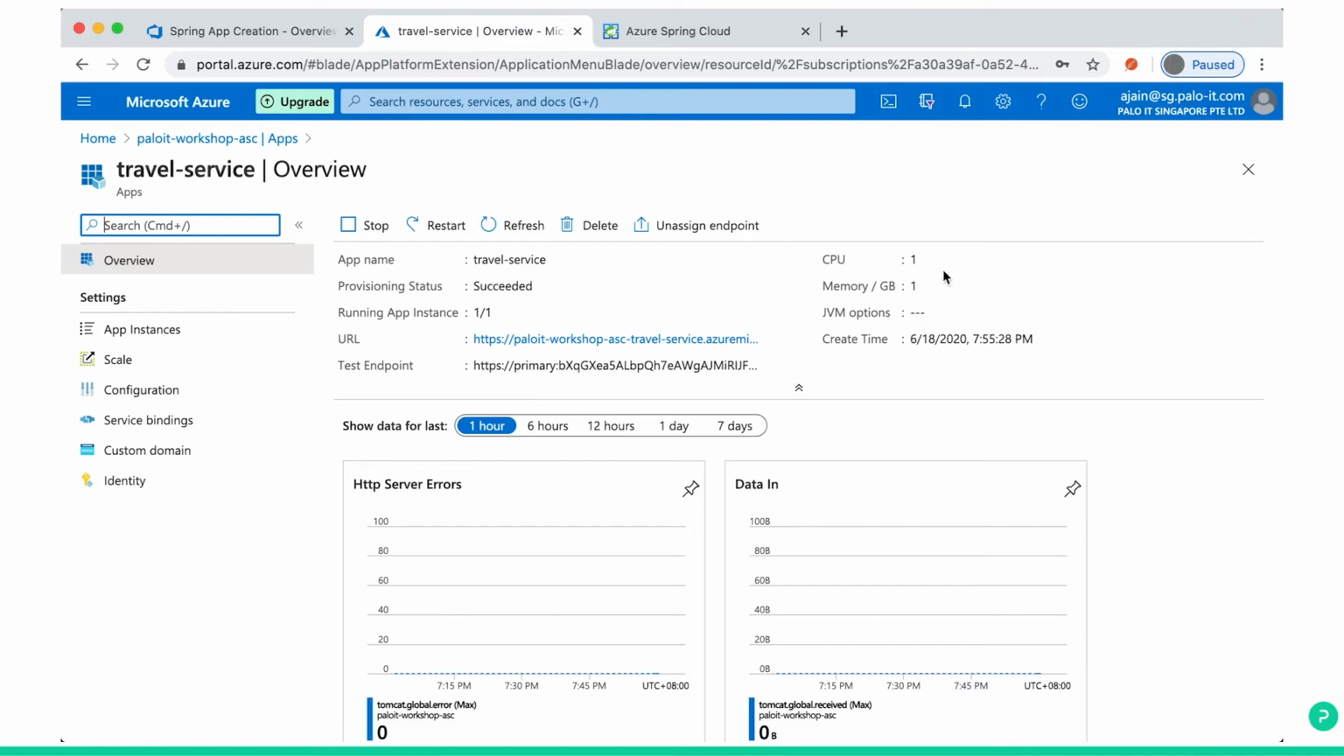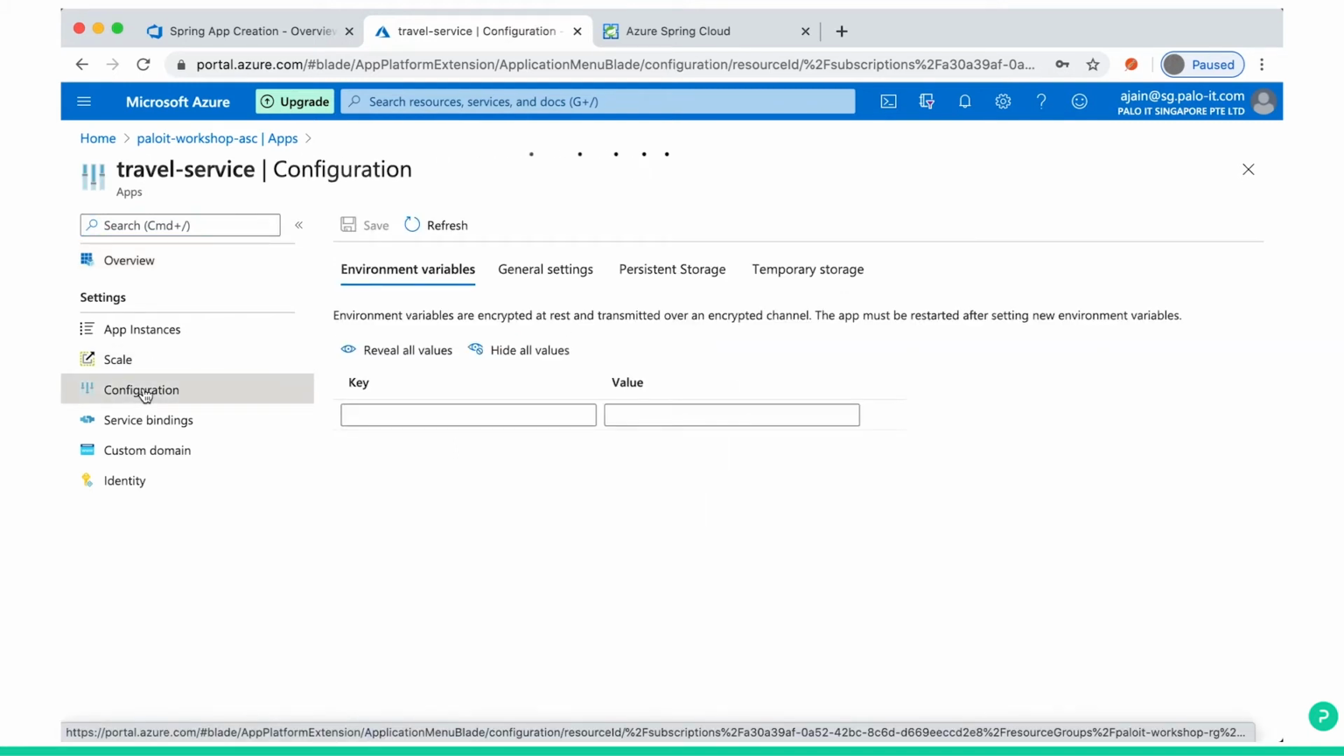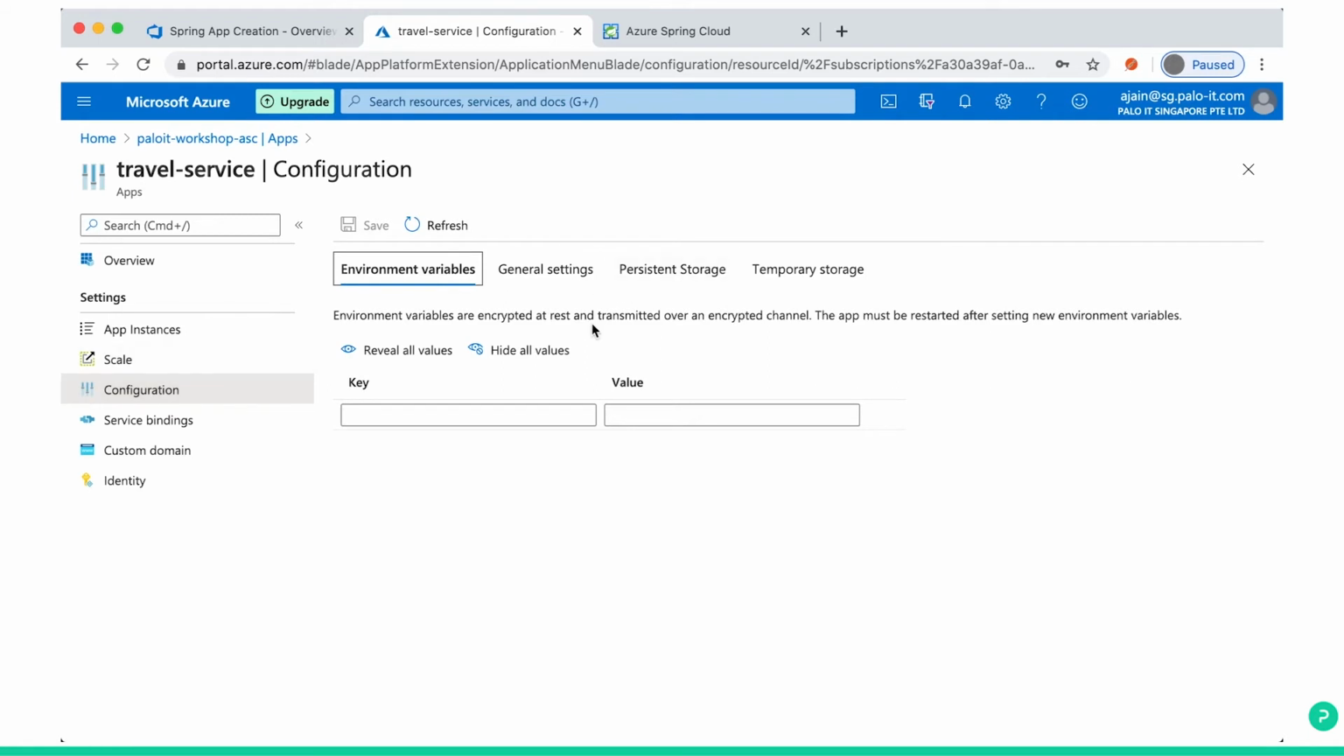Yes, you can see here some basic information: it's running on 1 CPU, memory assigned is 1 GB. You can change this later. It's just a demo for a workshop, so I am using just the default one. You can go to configuration. You can see some general configuration here.